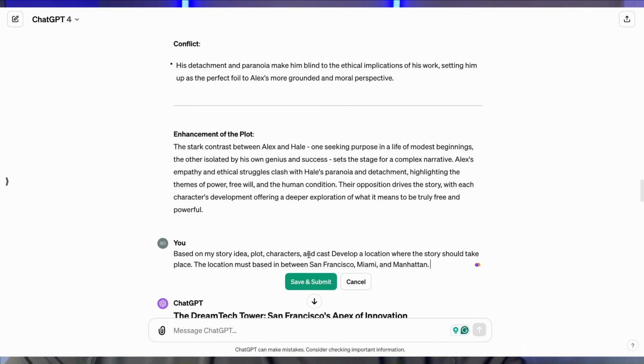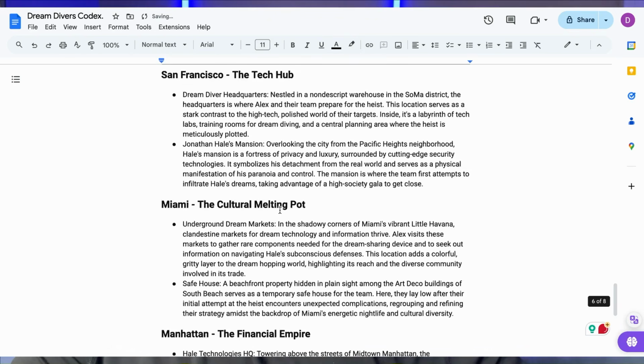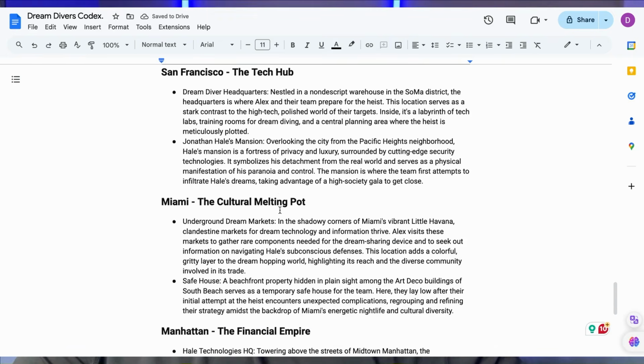It is underground to the public. And I'm putting this because ChatGPT 4 was trying to create a world where society was based around this technology, and I don't want that. All right, so this is much better. We have our locations. I'm going to copy this and add it to my codex. And now we can move on to outlining our story.